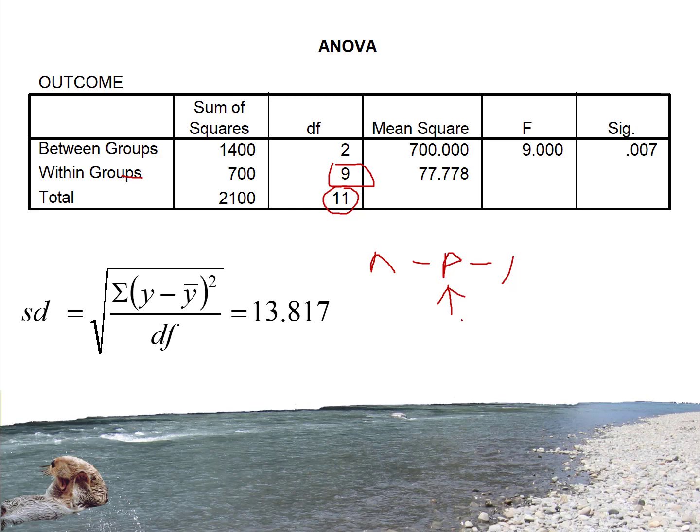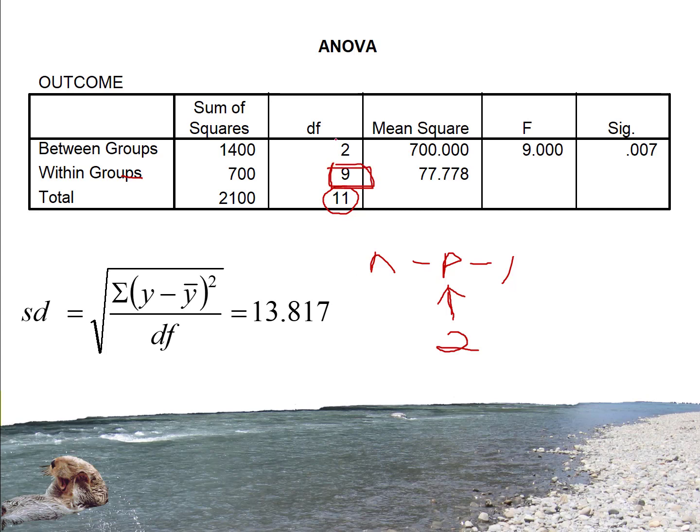Or the number of contrasts that are free to vary. We have 3 groups, so we have 2 contrasts that are free to vary. The number of contrasts free to vary is equal to the number of groups minus 1. So n minus p minus 1, 12 minus 2 minus 1, gives us 9.